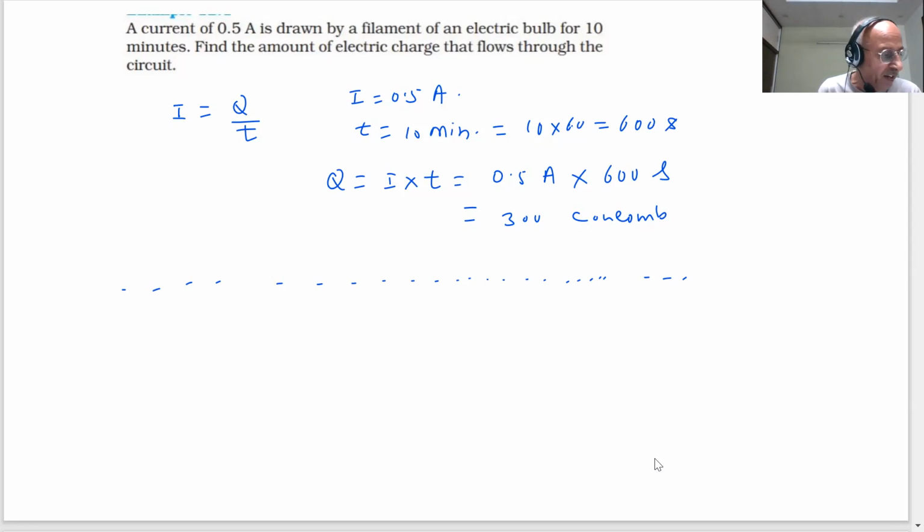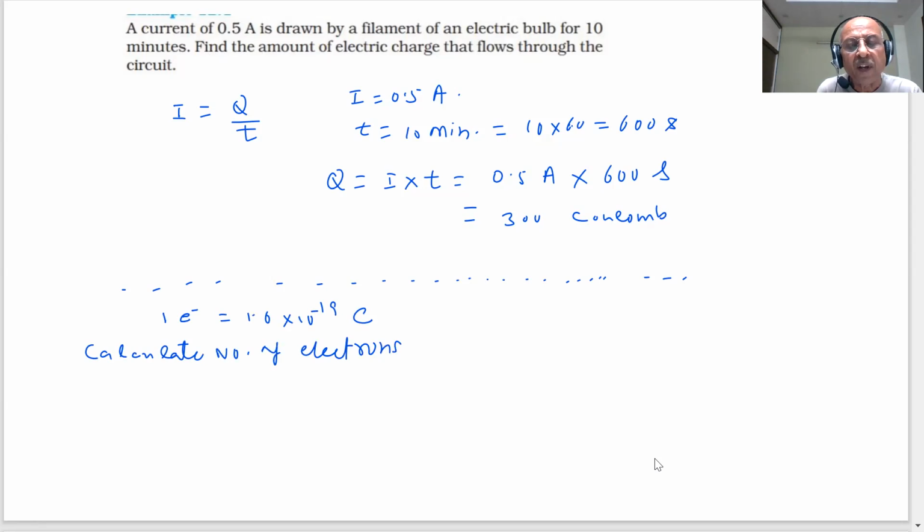And as I said, the interesting thing is that the charge of one electron is how much? 1.6 into 10 minus 19 coulomb, students. If I want to calculate the number of electrons in 1 coulomb of charge, we can do that.